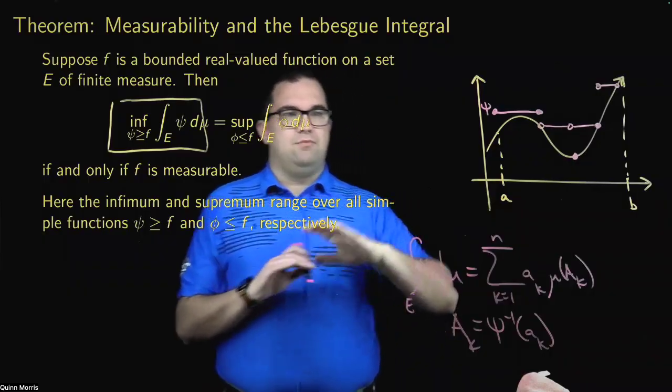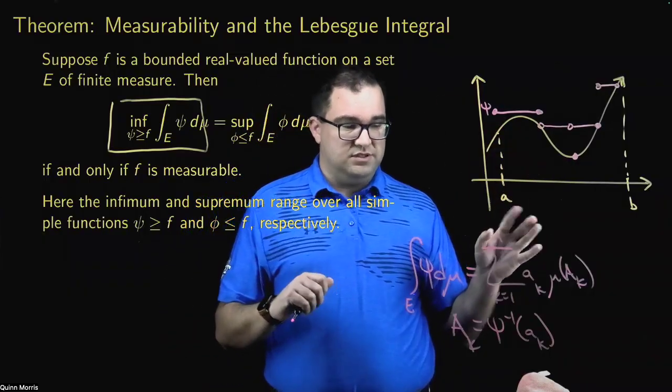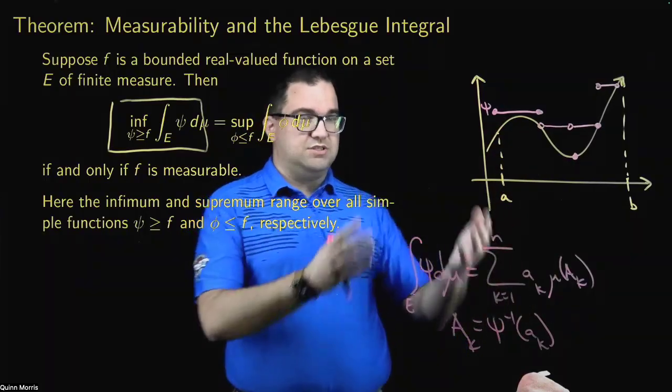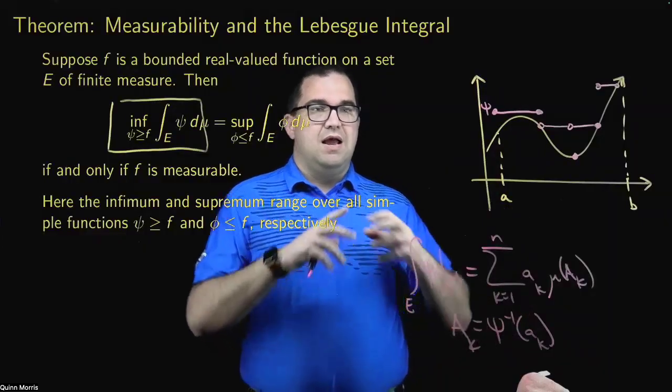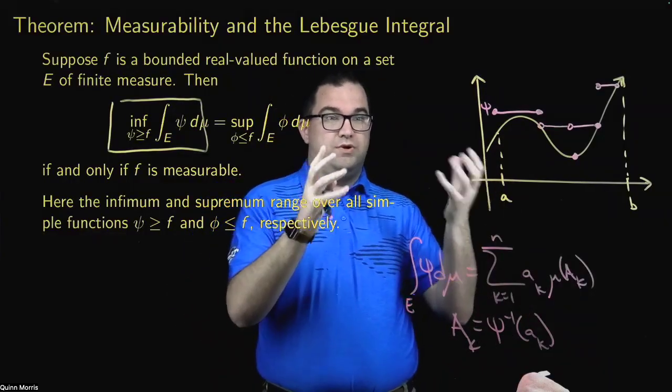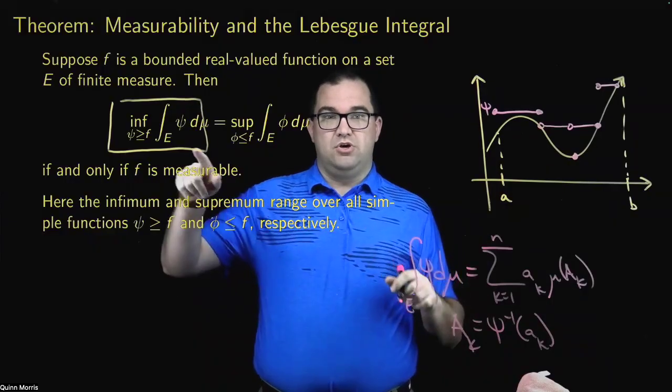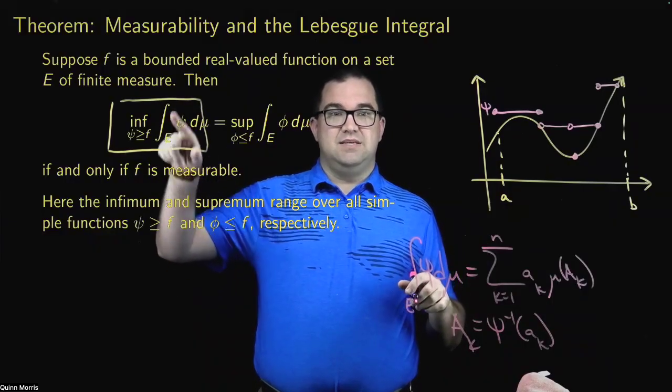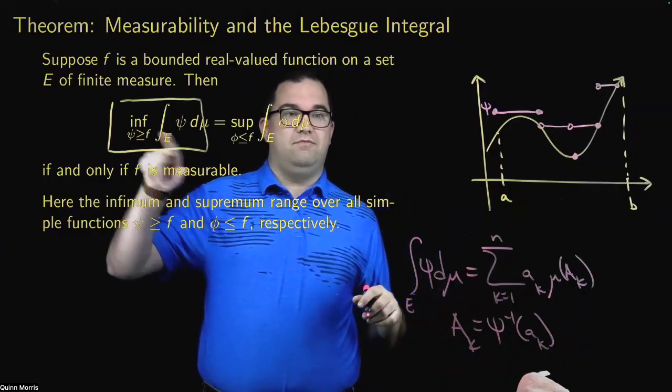So what I think about is I want to take every simple function that's greater than or equal to psi. For every one of those simple functions, I can calculate its Lebesgue integral, and then look at that collection of values you get back. So that collection of values is this set that you're taking the infimum of.